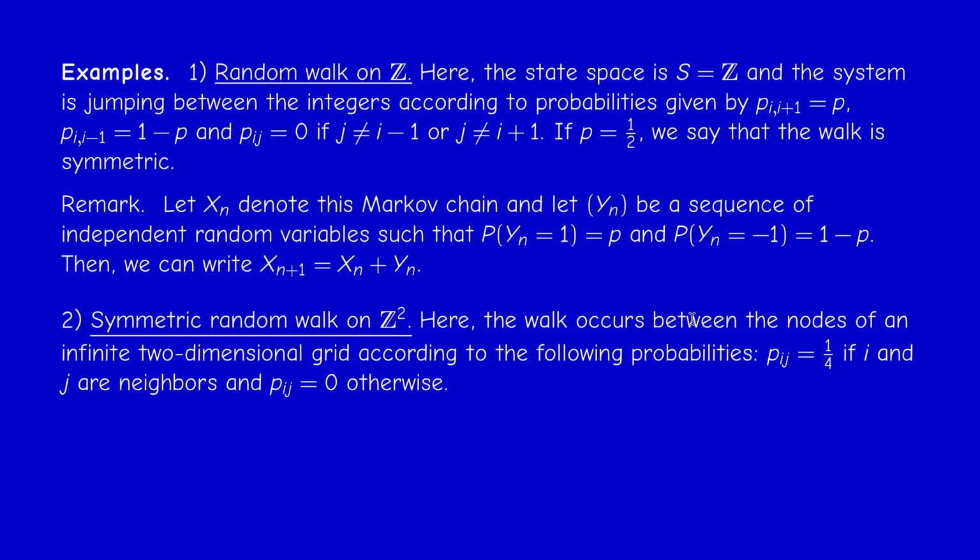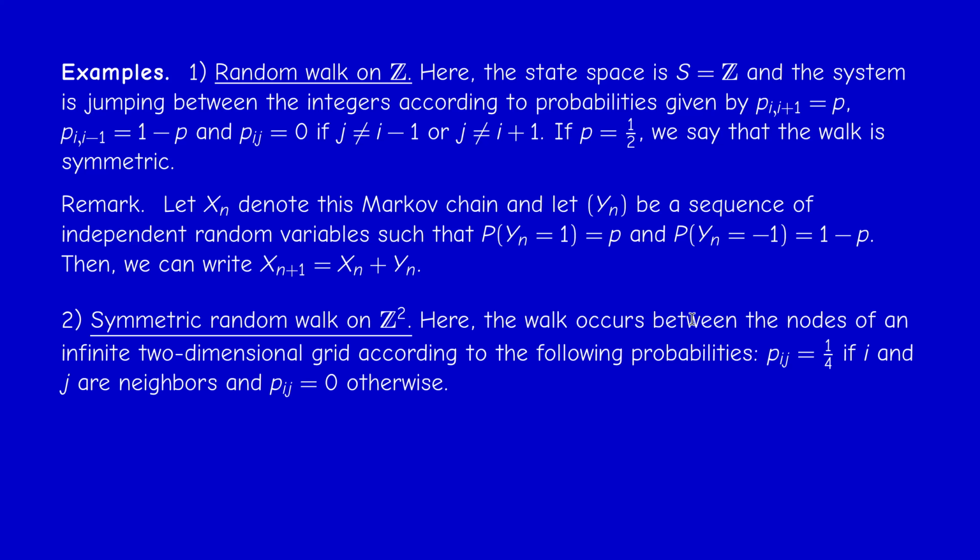Now we also have the symmetric random walk on Z squared. Imagine an infinite grid of points whose coordinates are integers, and a particle moves between the points of this grid. If you are at a node (i, j), then we can move either right or left or up or down. So there are four possibilities, each being equally likely.